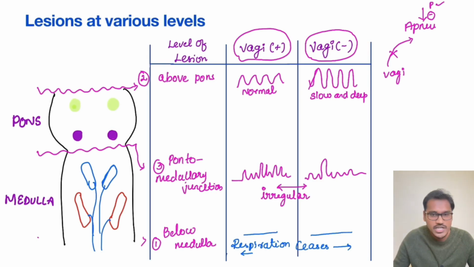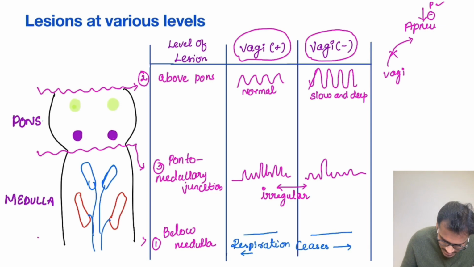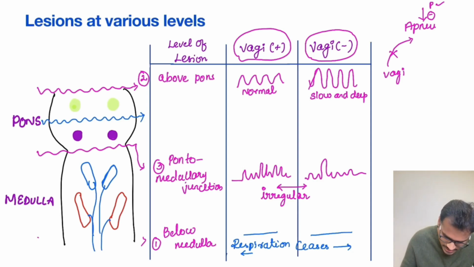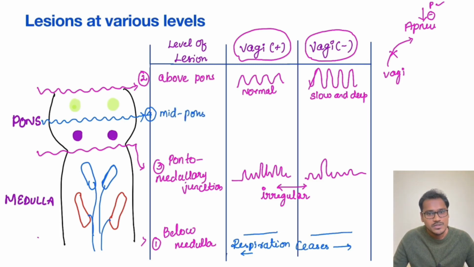Now we are left with only one more lesion, which is in between the upper pons and the lower pons. That comes here, in between the pneumotaxic and apneustic center. Let's see what happens. This is the mid-pontine lesion. Now we know that whenever the vagus is intact, two controls are acting on the apneustic center. Now one control will be lost.